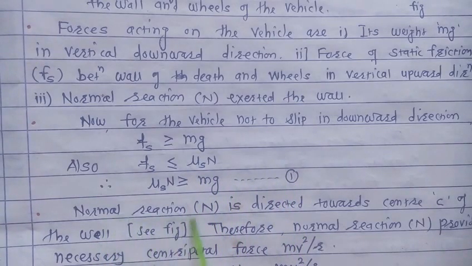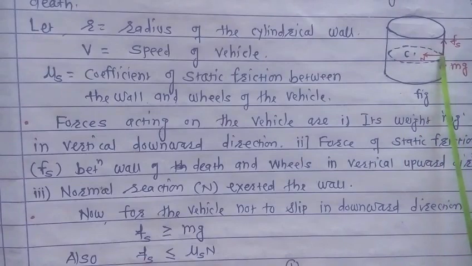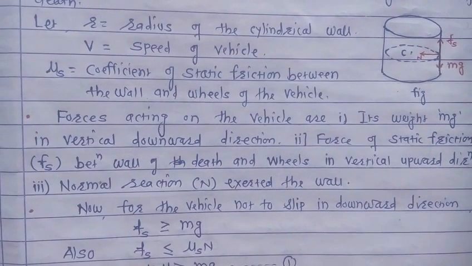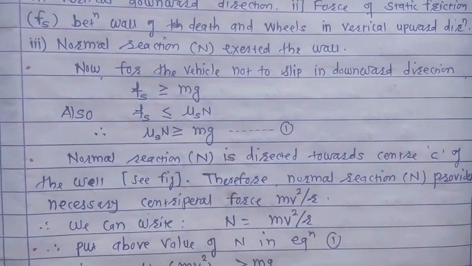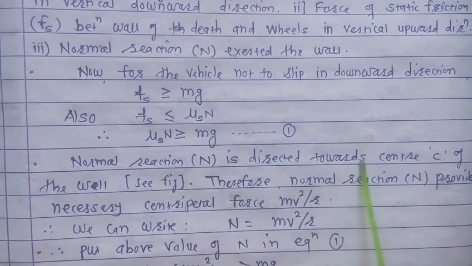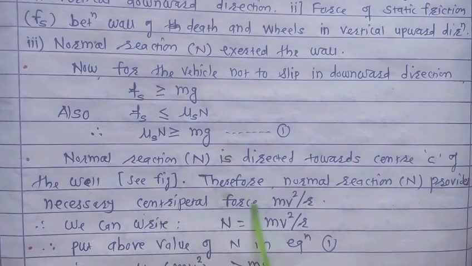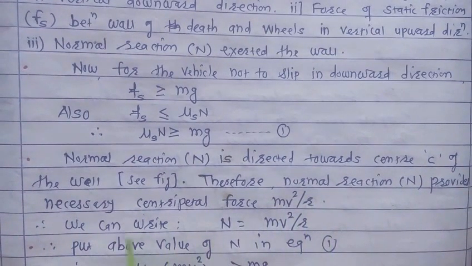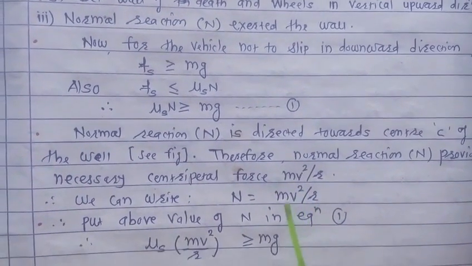Now here the normal reaction is directed toward the center C of the well. See in this figure here, this normal reaction is directed toward the center C, and therefore it provides the necessary centripetal force mv square upon r, and therefore we can write N equal to mv square upon r.